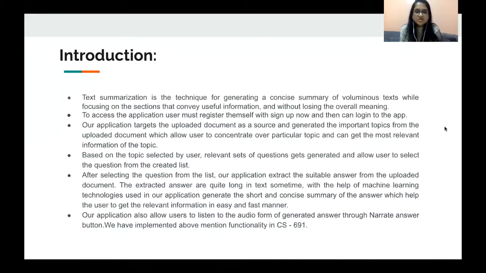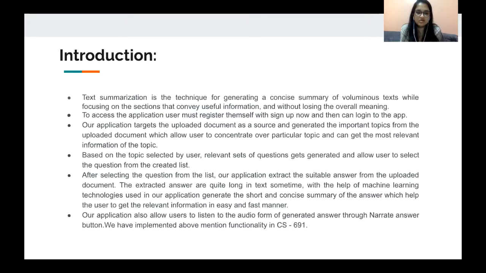I'll be giving you a short introduction of what our project exactly is, and what we worked on from CS691 until this sprint 8. The main core of this project is text summarization and questionnaire generation. Text summarization is where we generate a concise summary of a voluminous large text, focusing on particular sections that convey useful information, without losing the overall meaning of the entire summary. To access this, the application user must register by signing up.